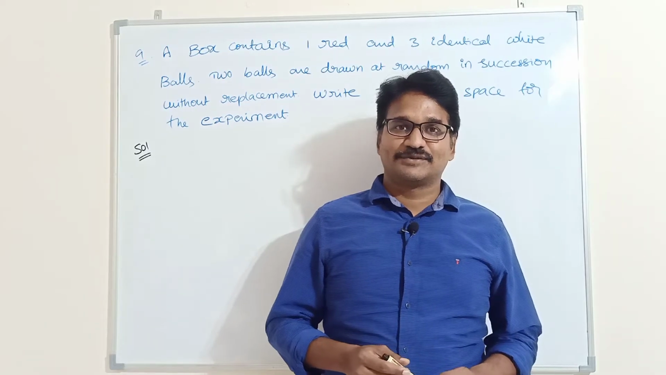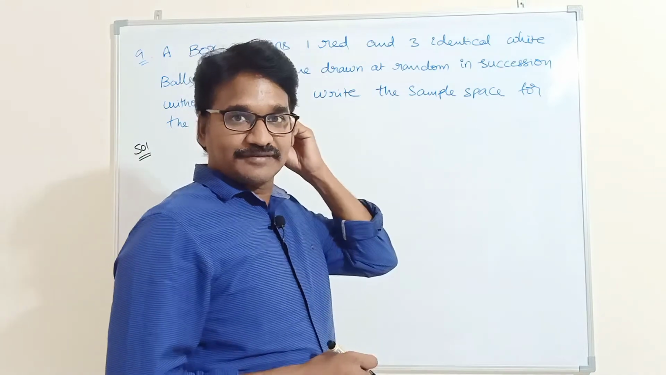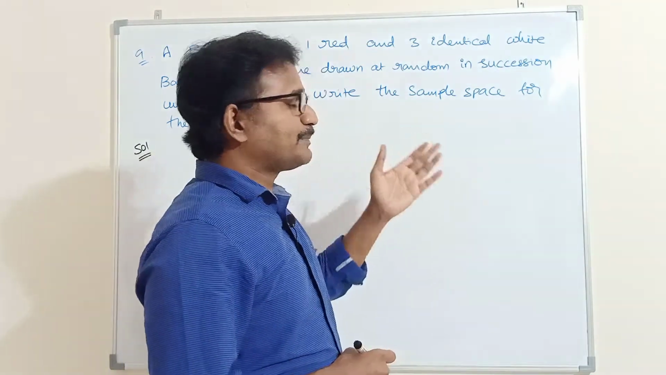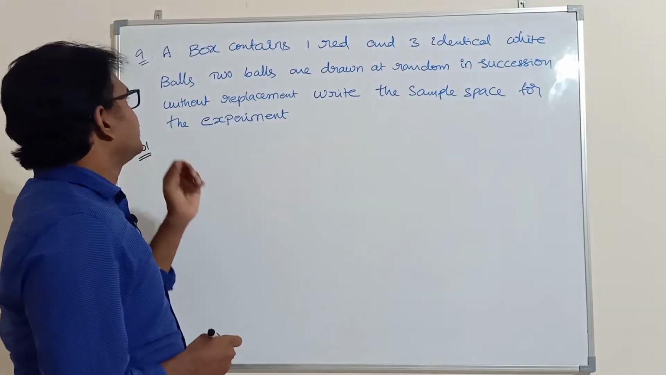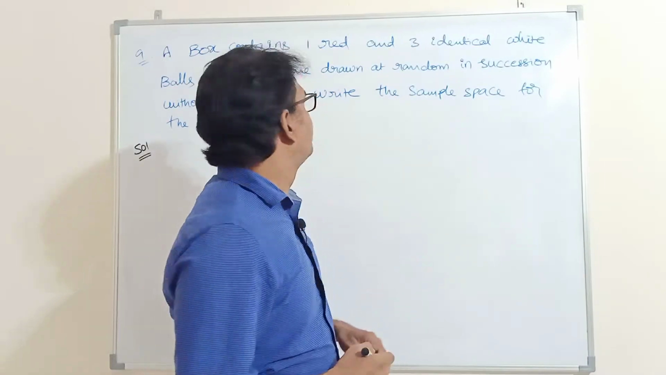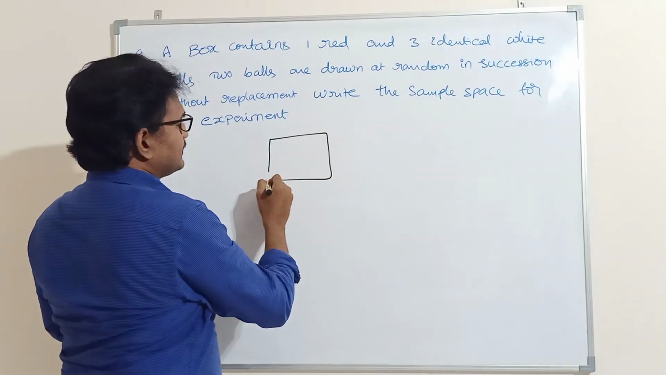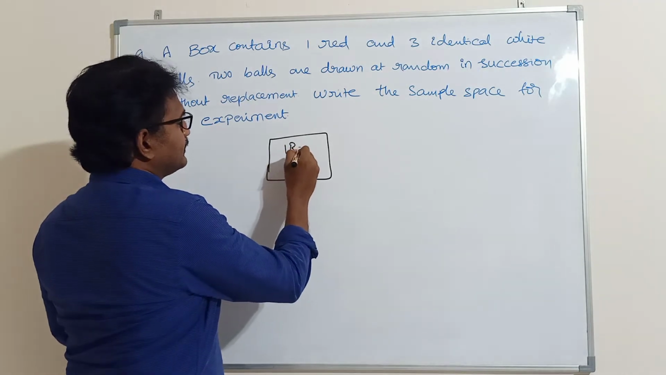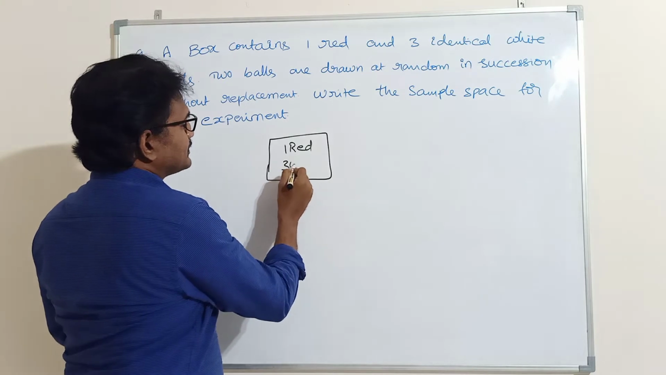Hello everyone. Today we are going to continue exercise 16.1 probability. So this is the part 2 of exercise 16.1. So next, ninth problem. A box contains one red and three identical white balls.